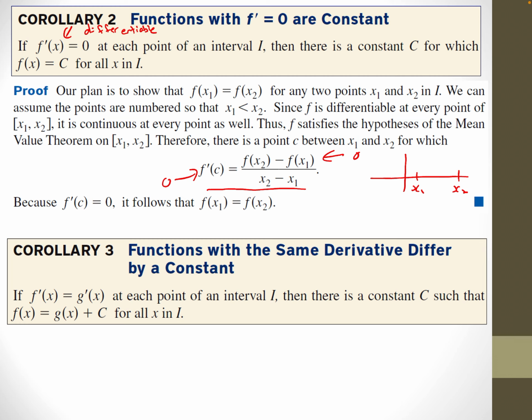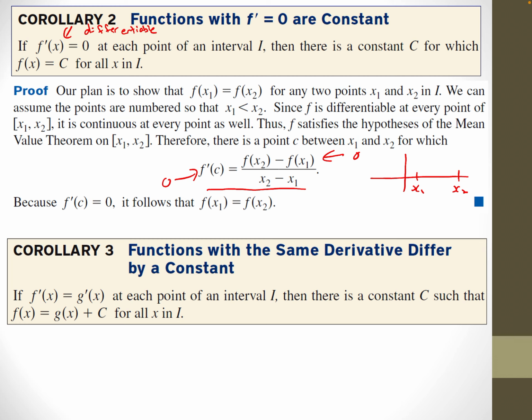One extra corollary, okay, this one's important. Although it's simple, this one's important. If f prime equals g prime, that is, 2 functions have the same derivative in a section, then there's a constant c such that f at x equals g at x plus c.